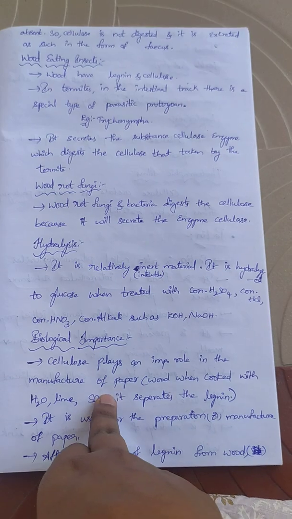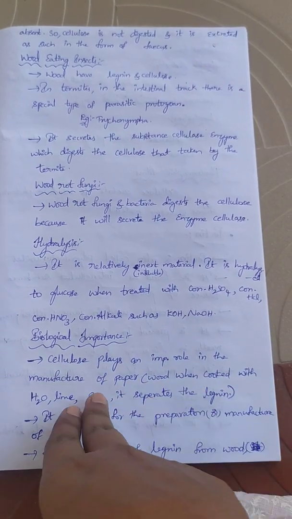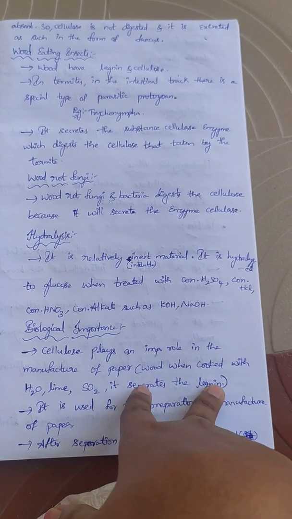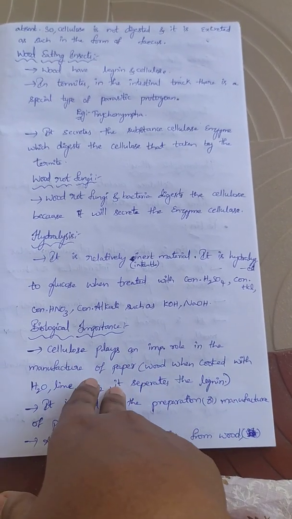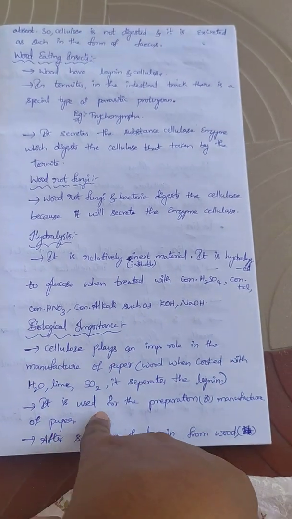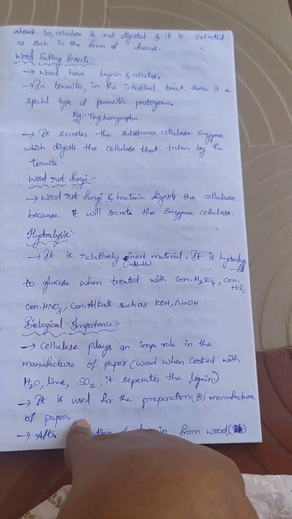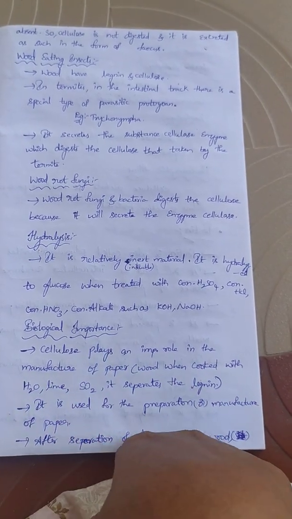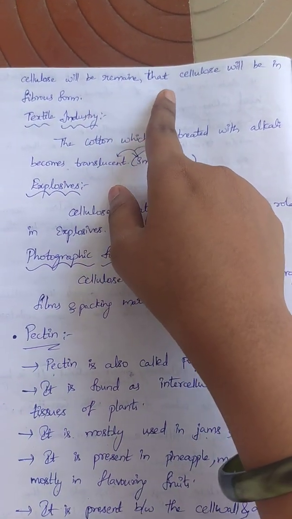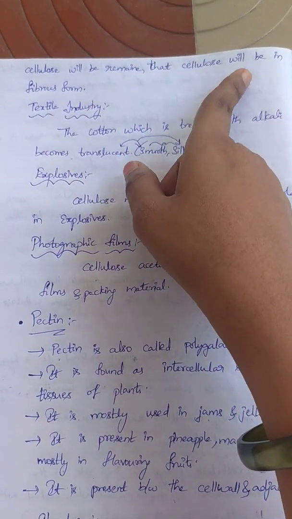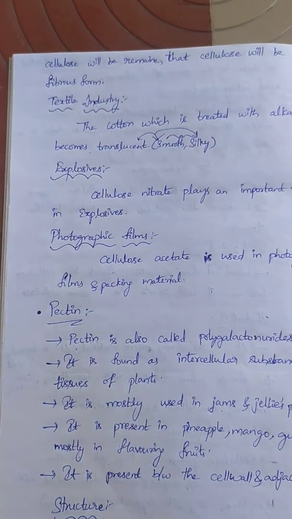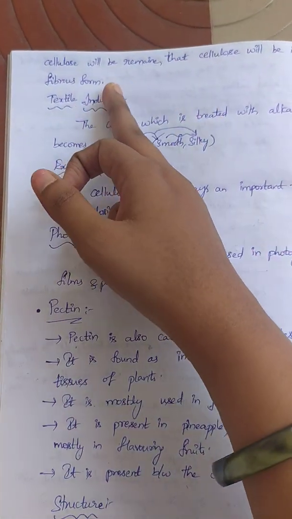And biological importance. It plays an important role in the manufacture of paper. Wood, when cooked with water, lime and SO2, separates lignin, thereby preparation of paper takes place. So in the preparation of paper, cellulose plays an important role. After separation of lignin from wood, the cellulose remains, and that cellulose will be in fibrous form.